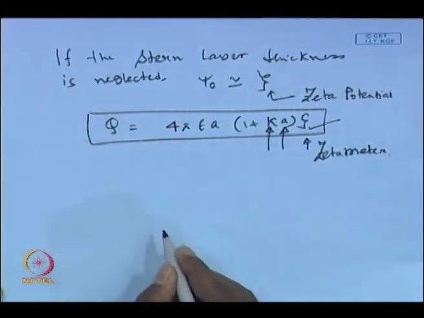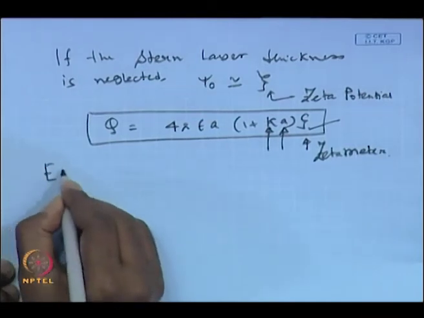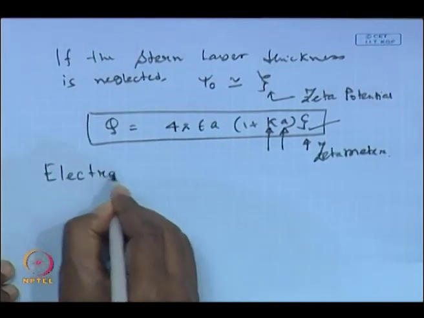And epsilon will be known to you, it is a constant. So, one can estimate the net charge Q residing on the solid sphere or the charged colloid. Next, we will be in a position to get the electrophoretic velocity.